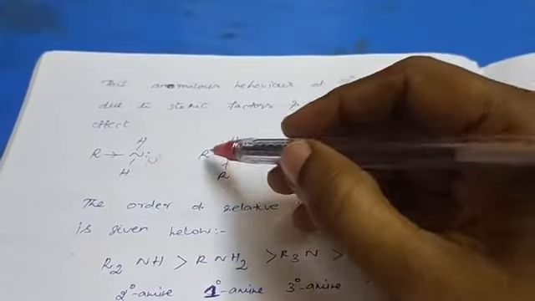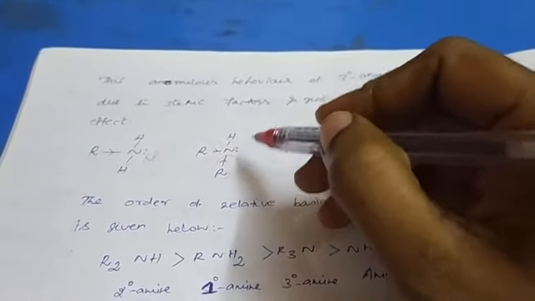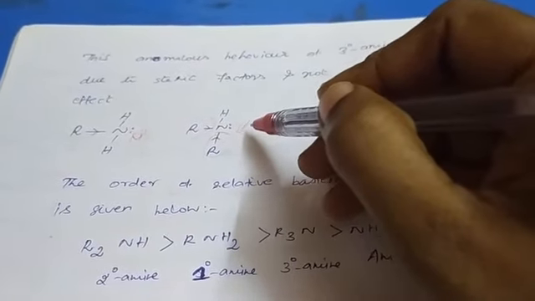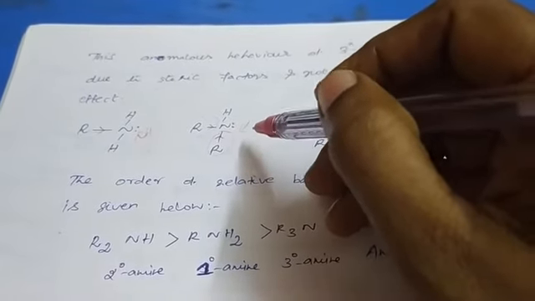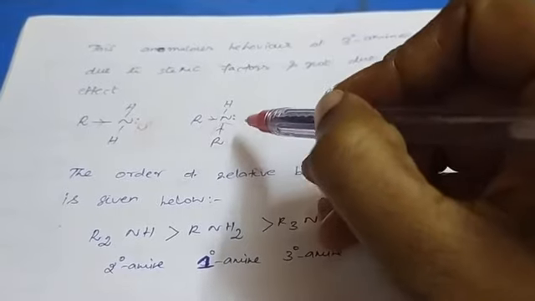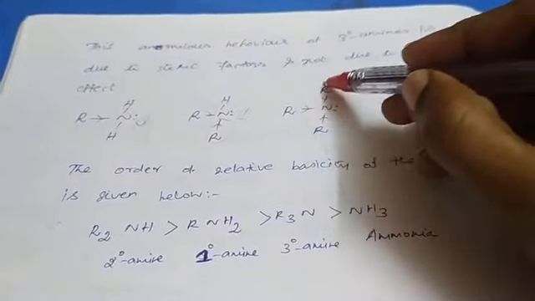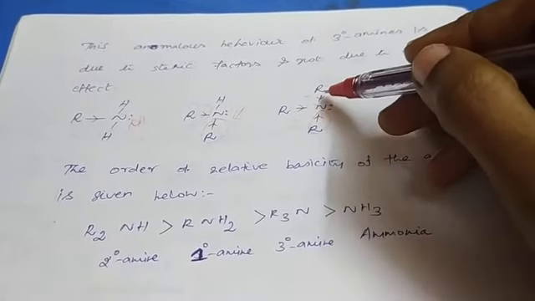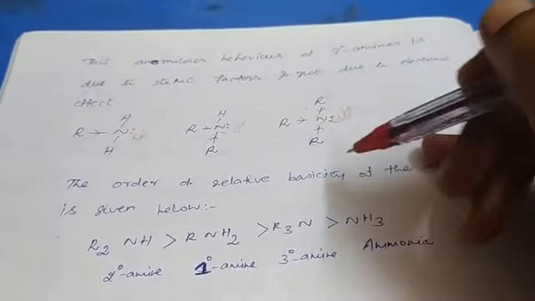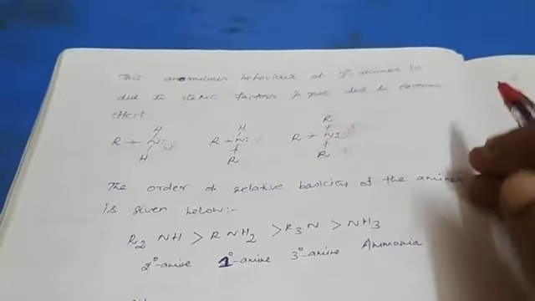In the secondary case, with 2 alkyl groups, a little bit of steric effect operates here, so proton accepting is less compared to primary amine. But in tertiary amine 3 alkyl groups are there. If the 3 alkyl groups are bulky, protonation is not easy in tertiary amine, so it is less basic.